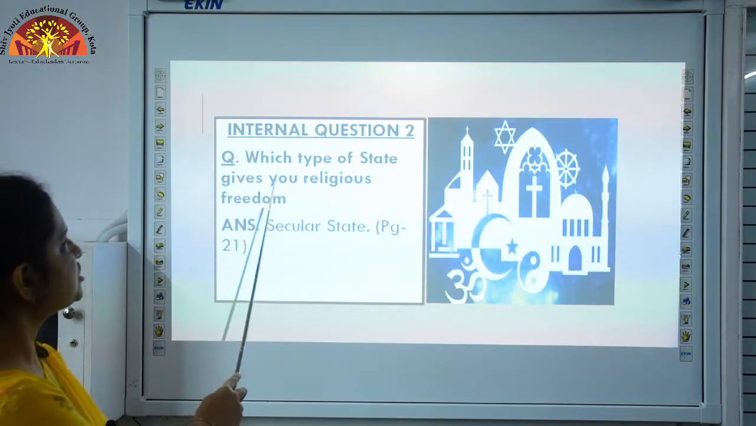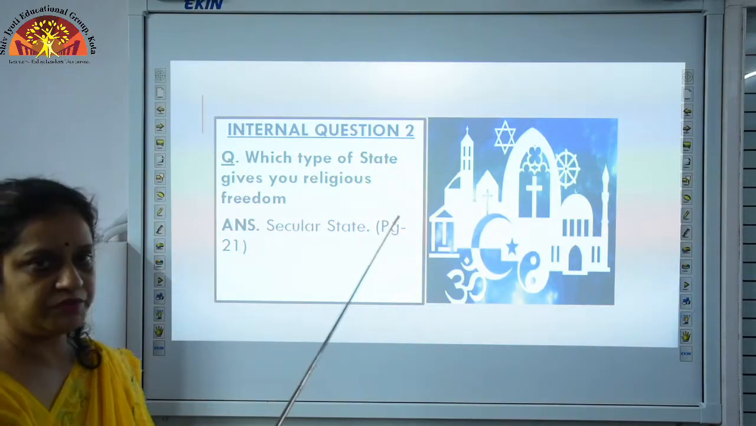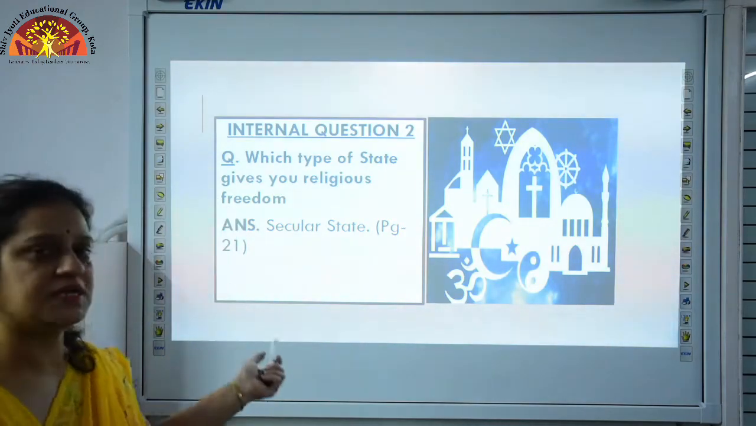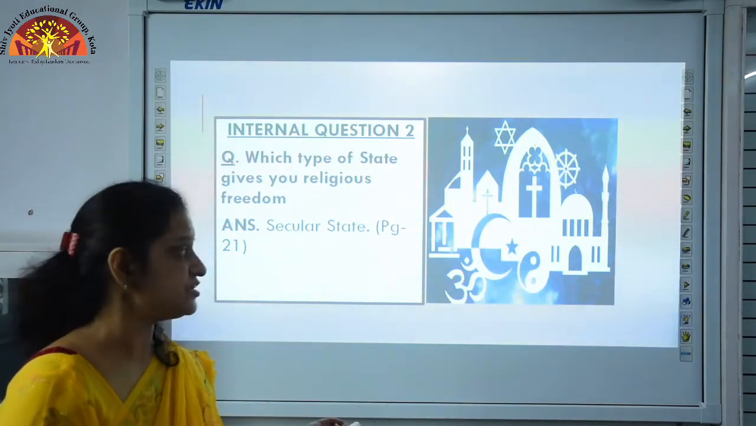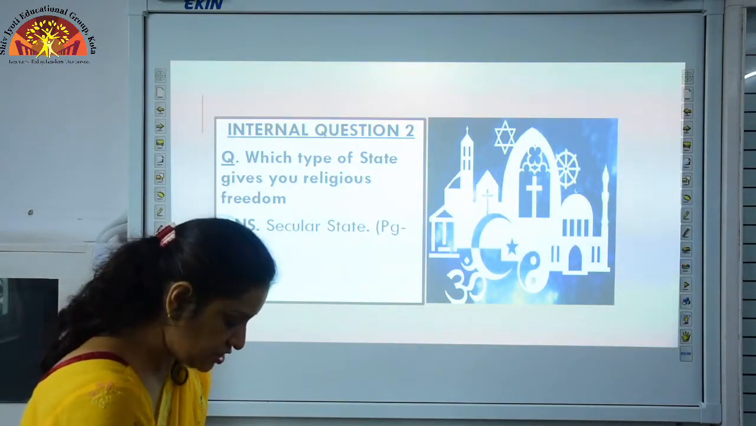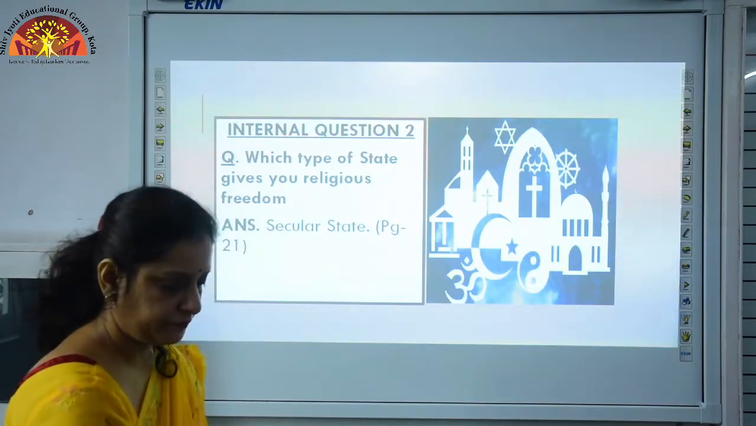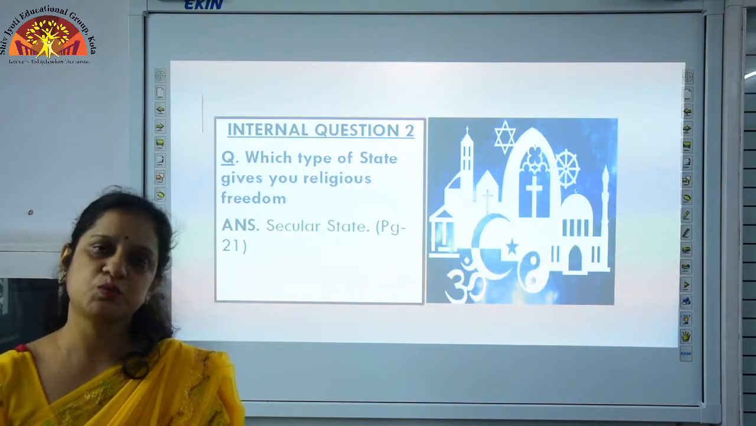Now, which type of state gives you religious freedom? This is very much clear to you. You can answer it by your own definitely. Only a secular state gives us religious freedom. That is given on page number 21, points number 1 and 2. Okay. Now, we are going to discuss question and answers.